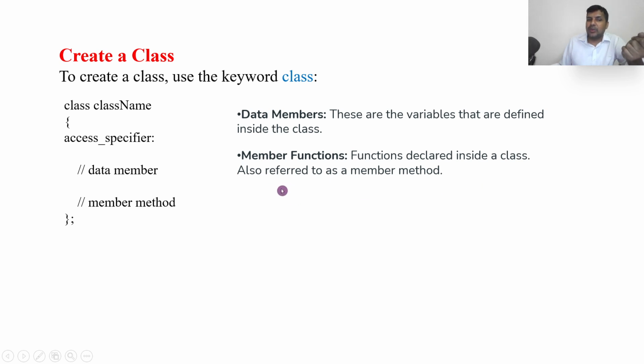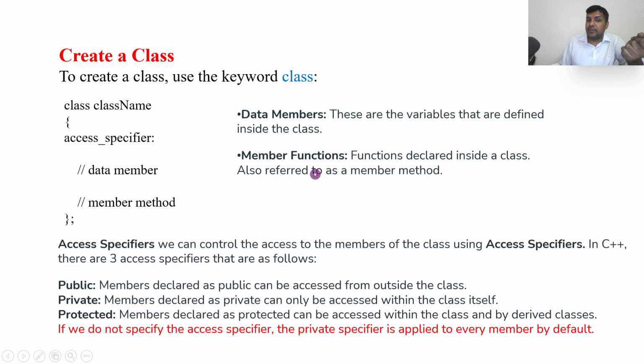Now what is an access specifier? We can control access to the members of the class using access specifiers. There are three access specifiers: public, private, protected. Public means anybody can access from outside. Private means it can only be accessed within the class. Protected means it can be accessed within the class and by a derived class.